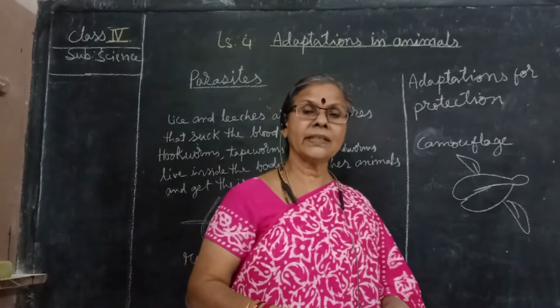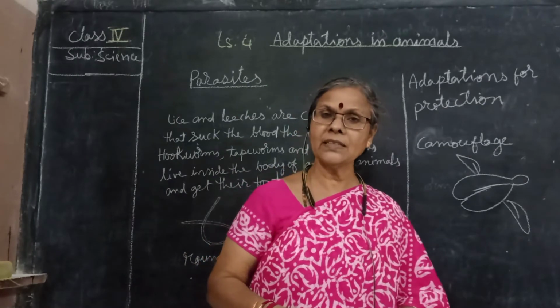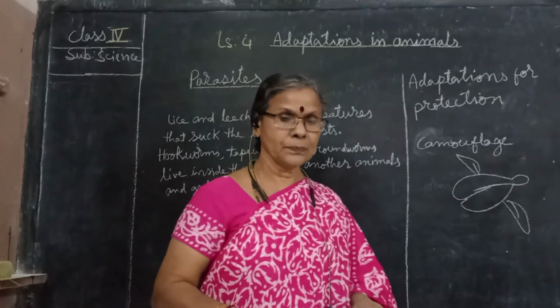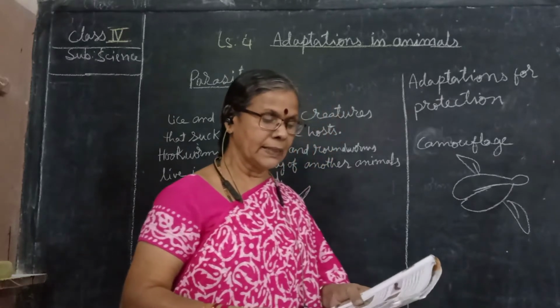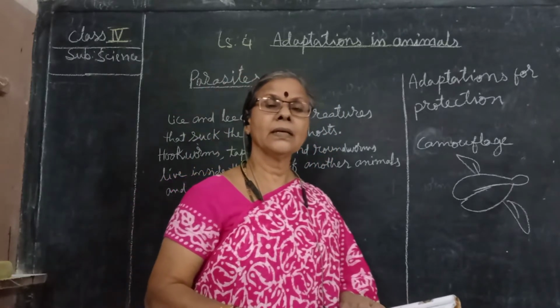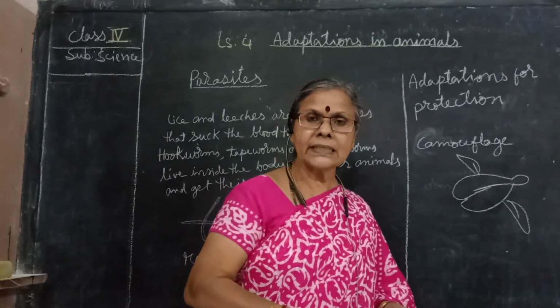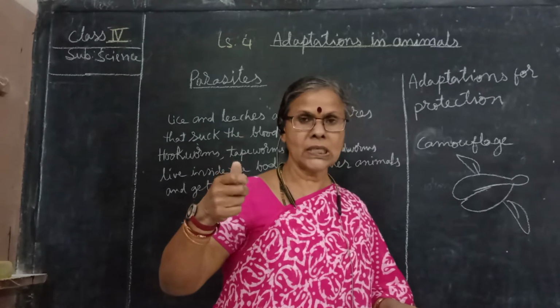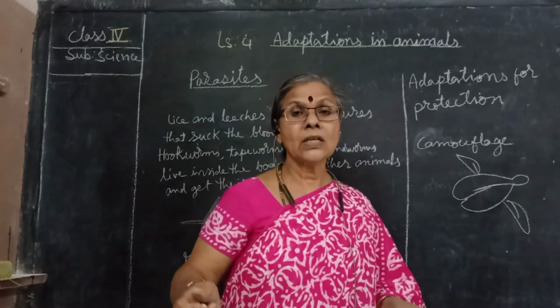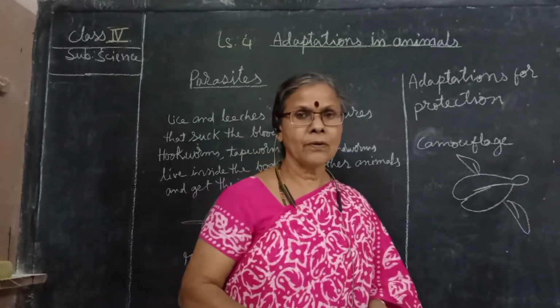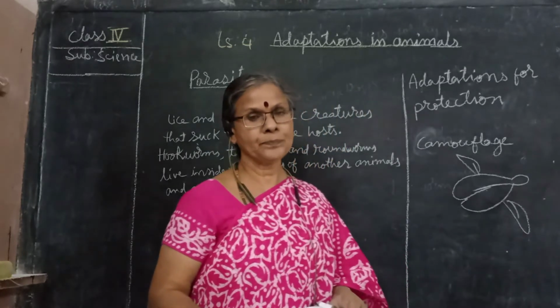How are these wild animals protecting themselves? With the help of the two horns on their head. Big horns are there. Sometimes they will take the tiger on their two horns and throw the tiger. In this way they protect themselves from other animals.